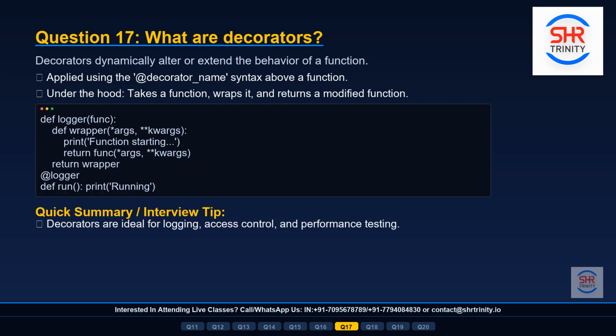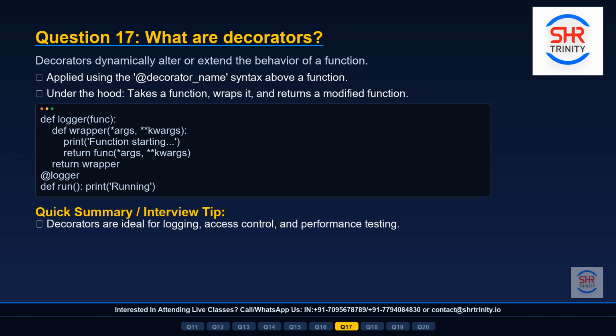Question 17. What are decorators? This is a powerful and elegant Python feature. A decorator is a function that wraps another function to add extra behavior, without modifying the original function's code at all. They use the @ symbol syntax placed directly above the function definition.